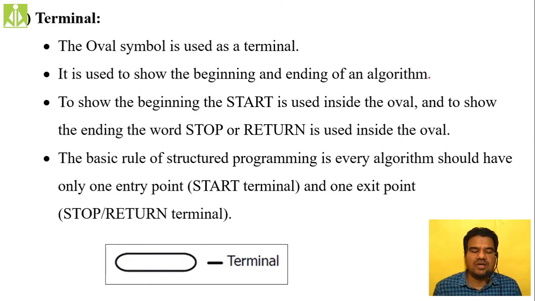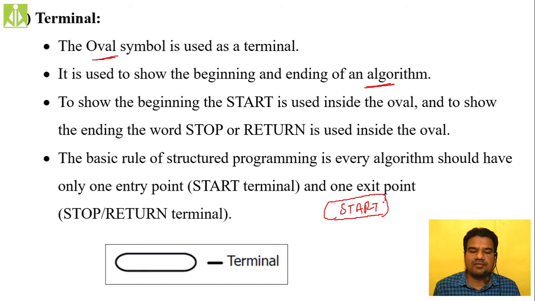Generally, what symbol is used to represent the terminal? The oval symbol. The oval symbol is used to show the beginning and ending of an algorithm. It is very simple. To show the beginning, inside the same oval symbol we put start, like this. We put a label start. So this is the starting point of your algorithm.